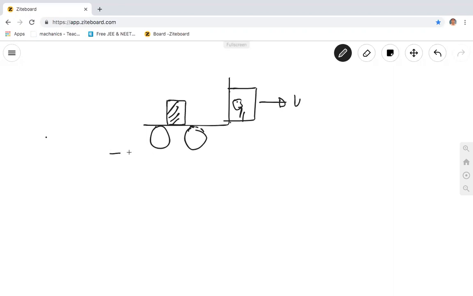It is just enough to keep it on the truck's bed. The surface between the object and the floor of the truck is where the frictional force will be. So give me the direction. Forward, sir, forward.